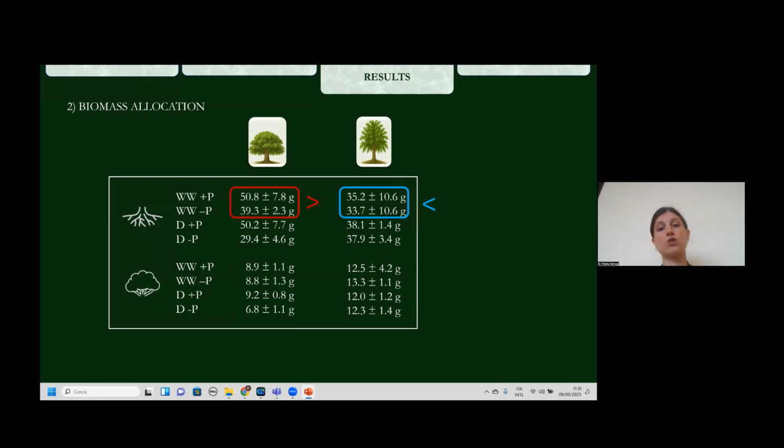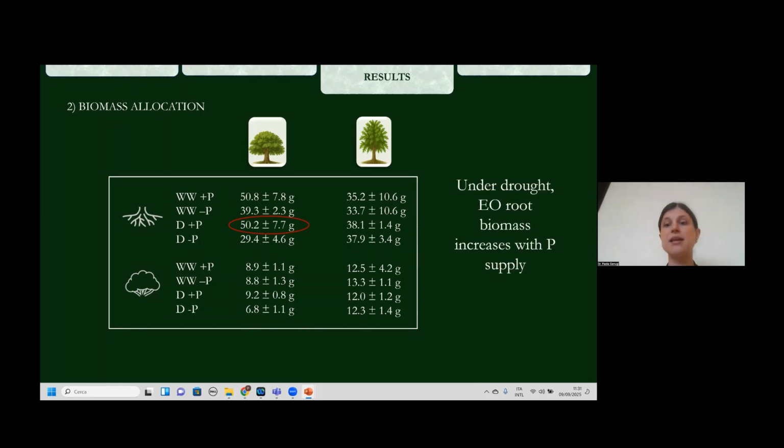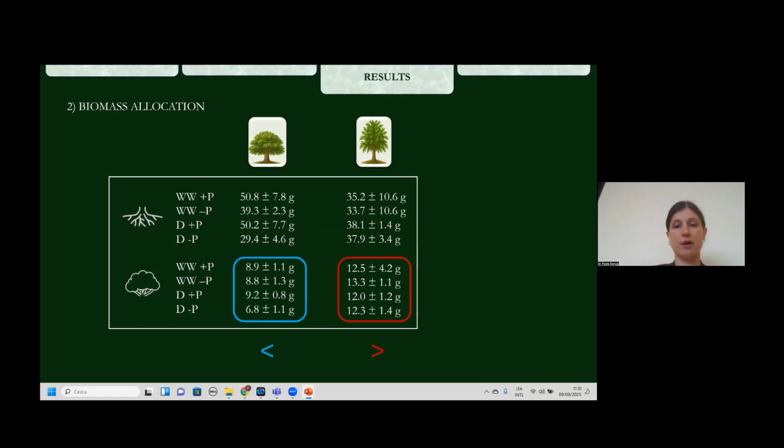Especially under well-watered conditions, high values were observed for the English oak, so for the native species, compared to the alien species. So we can say that the English oak developed a larger root system than the red oak, and especially under drought conditions with a phosphorus supply, the English oak root biomass increases, while for the leaves, higher values were recorded for the red oak. So we can say that the red oak balance between organs shifts toward the leaves.